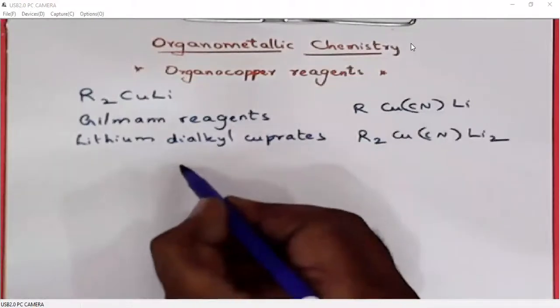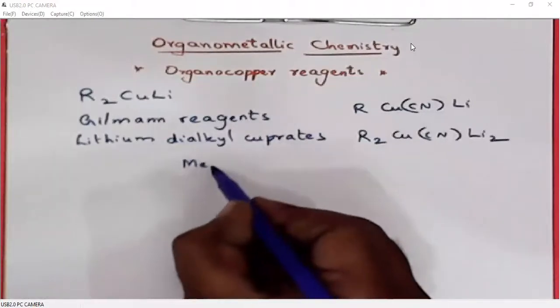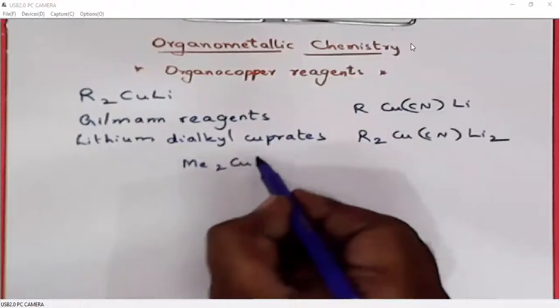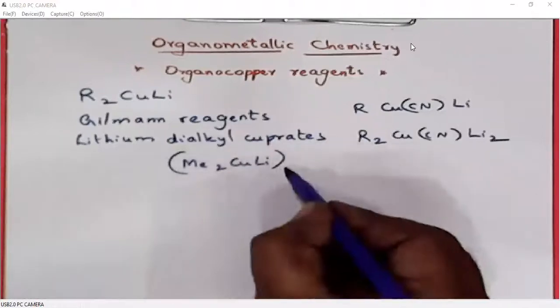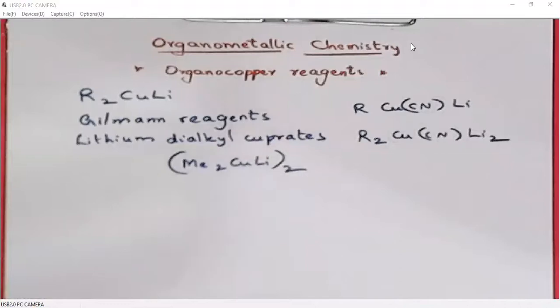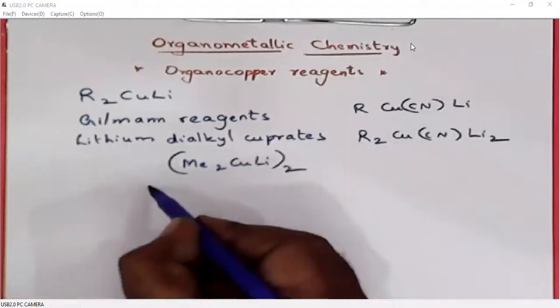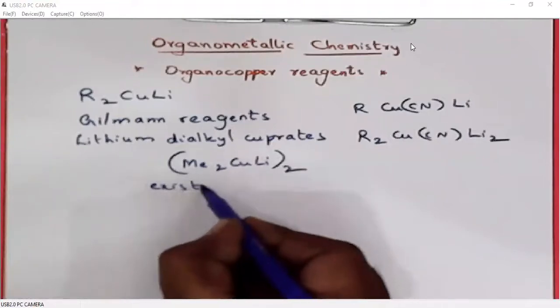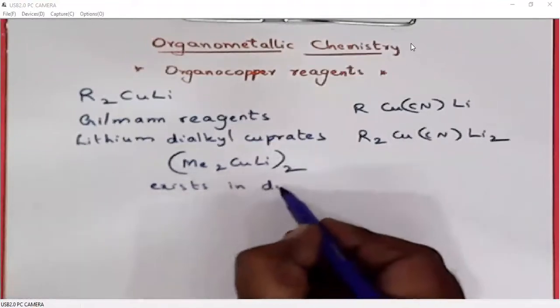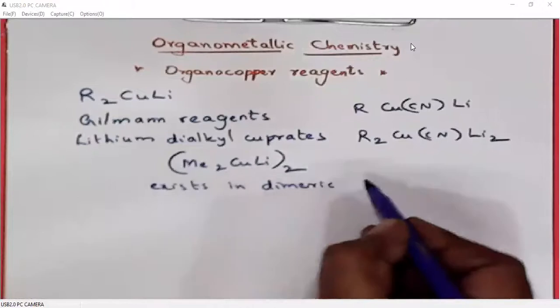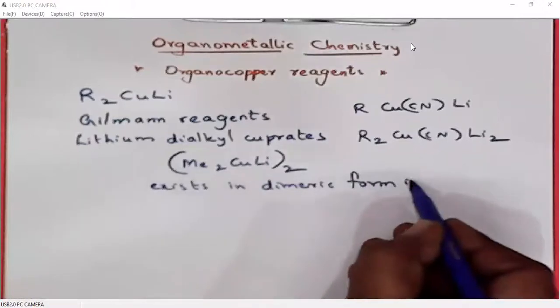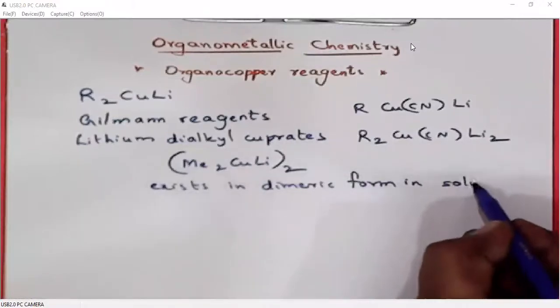Generally, organocopper reagents exist as dimers. Organocopper reagents generally exist in dimeric form in solutions.